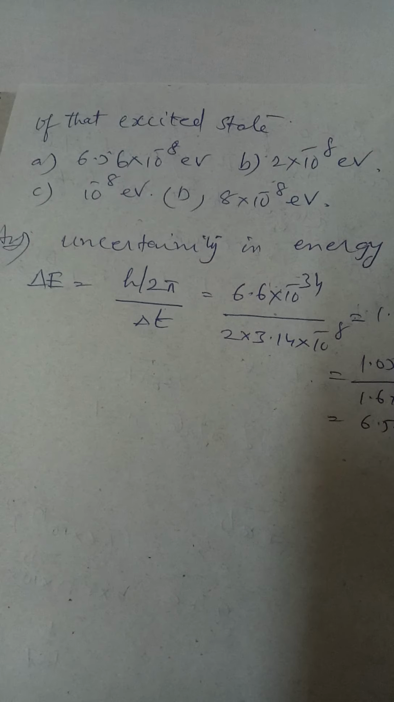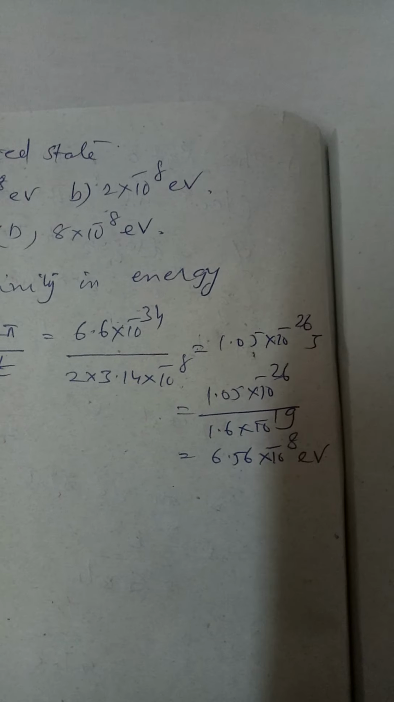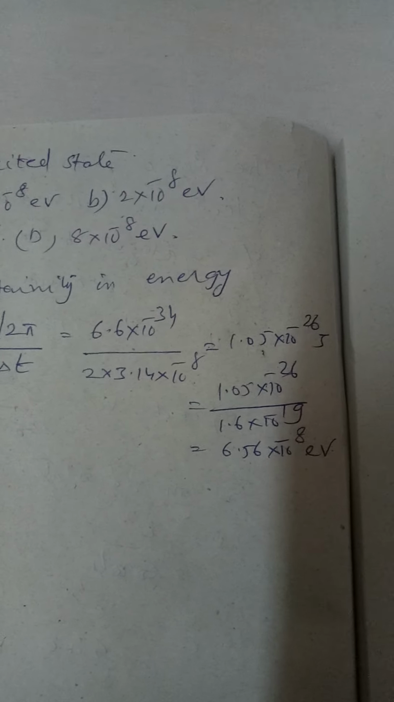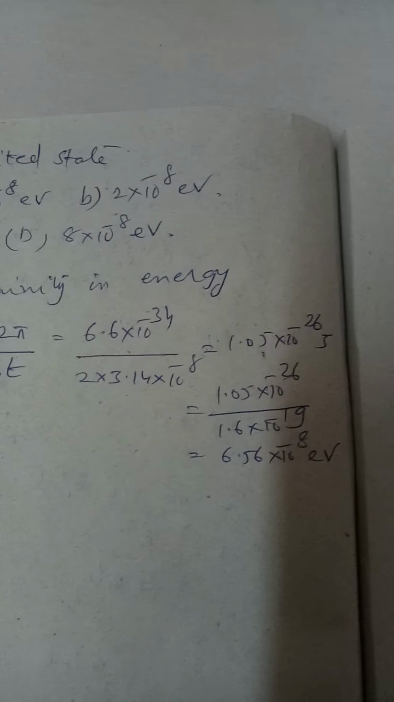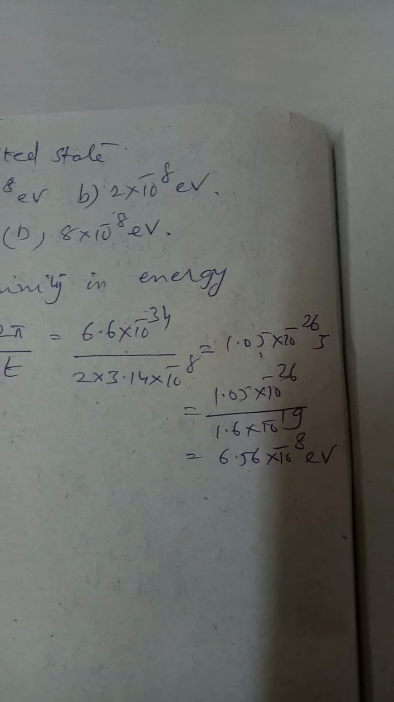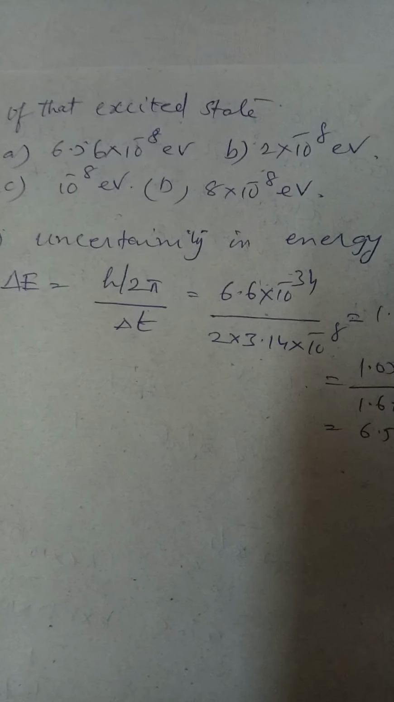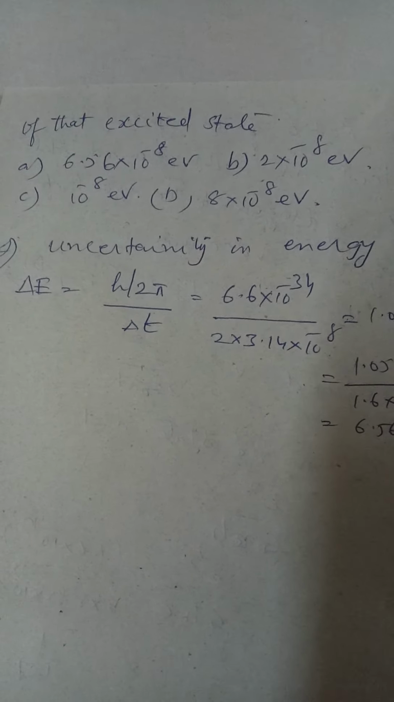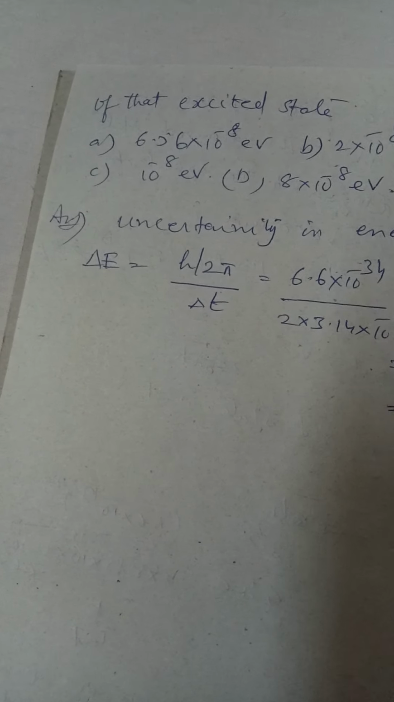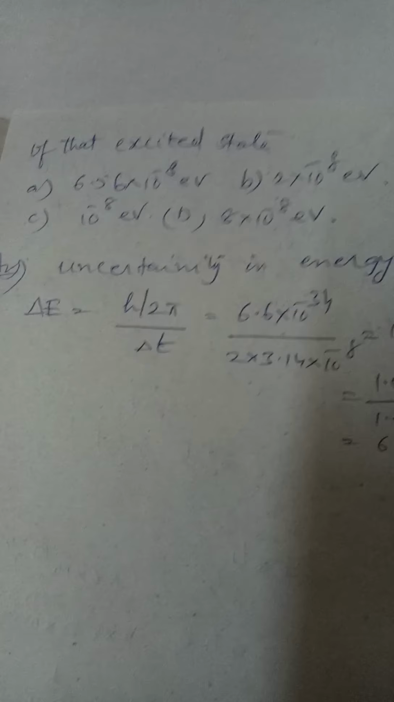But if you look at the options, they are in electron volts. So you have to divide by 1.6 into 10 power minus 19 joules to convert that into electron volts. So you get 6.56 into 10 power minus 8 electron volts. So option A is the correct answer. So for uncertainty in the energy, you have to remember this expression delta E is equal to H upon 2 pi divided by delta T.